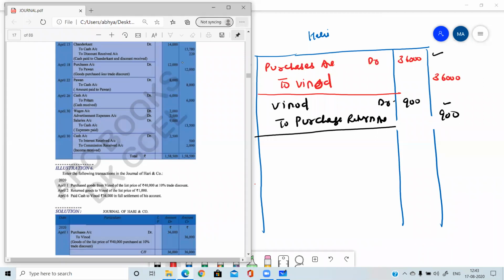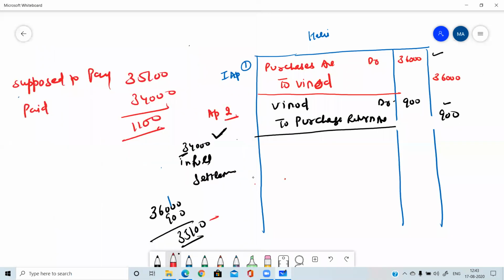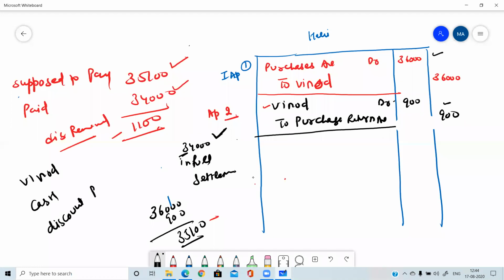So in this question, you can see that 35,100 we need to pay, 34,000 we are paying, so 1,100 is the difference, and this is the discount received. Now could you please make the entry? What entry will be passed? Three accounts are there. Vinod's account is settled, then further cash account is involved. One account is Vinod, second account is cash, and third account is discount, and this is discount received.